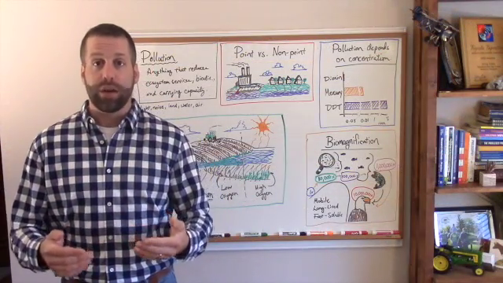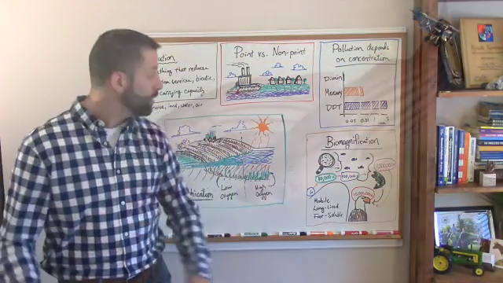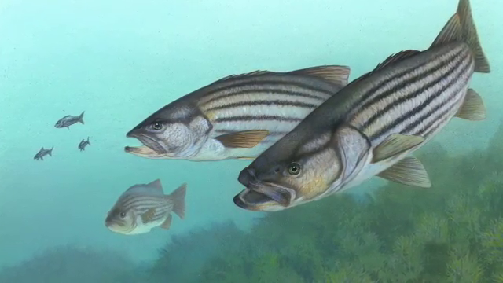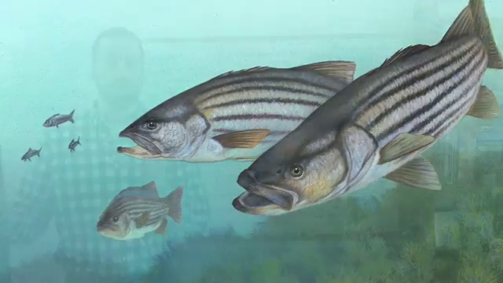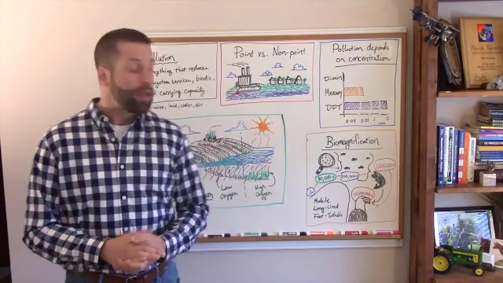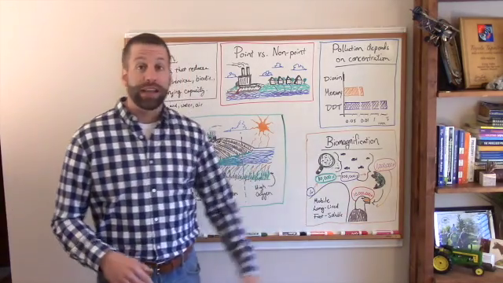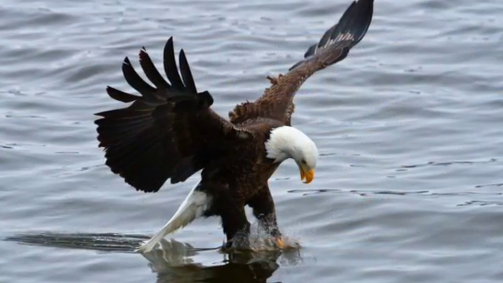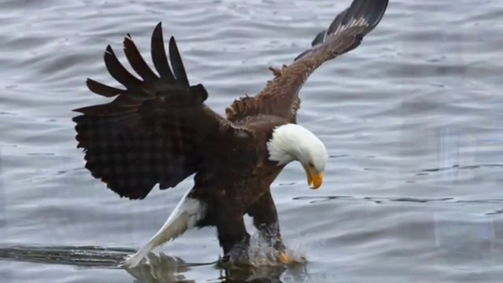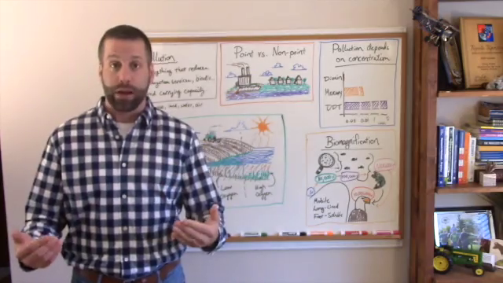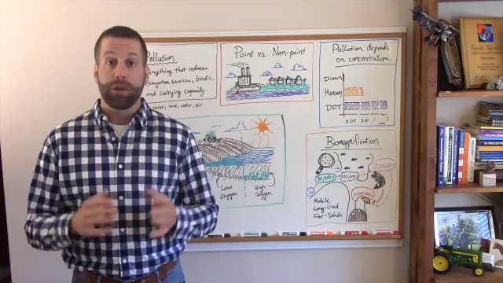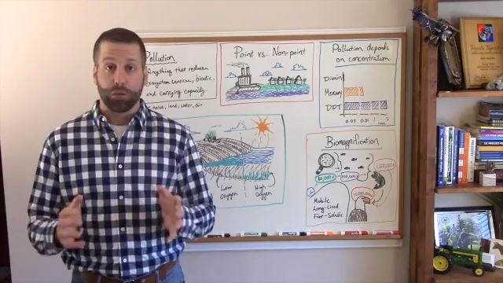This process will continue as those small fish are consumed by large fish. So for example, if a bass eats those small fish, every time it eats a fish, its concentration of DDT will increase more and more, eventually reaching levels that are 1,000,000 times higher than what's found in the environment. If an eagle or other large bird of prey eats that fish, it will accumulate that much DDT every time it eats one of those fish. And so eventually an eagle's concentration of DDT may be 10,000,000 times greater than what's found in the environment. Not all pollutants are biomagnifiable, but those that do biomagnify pose an extra risk to the environment.